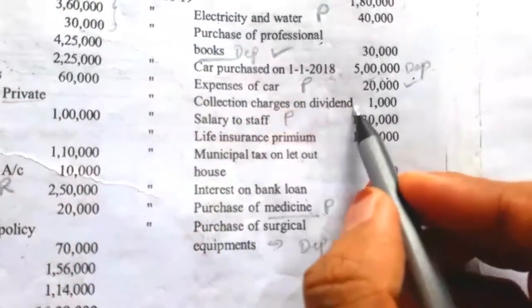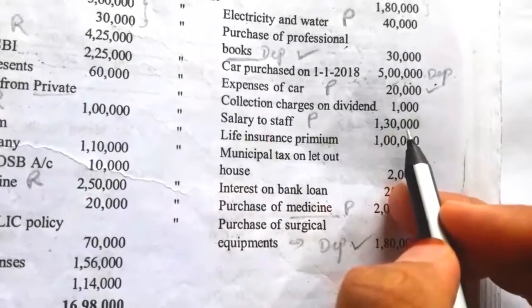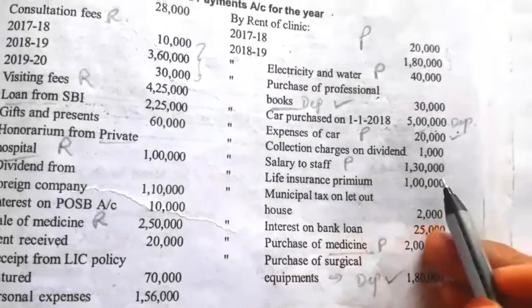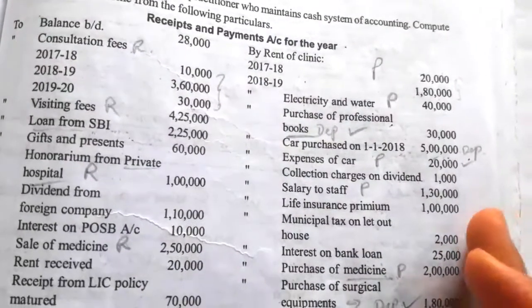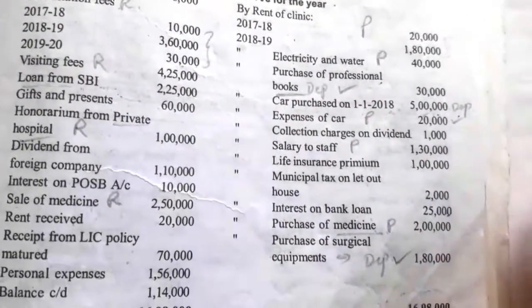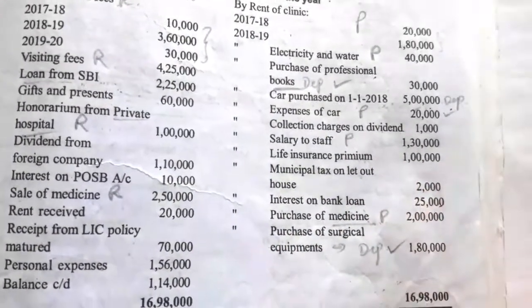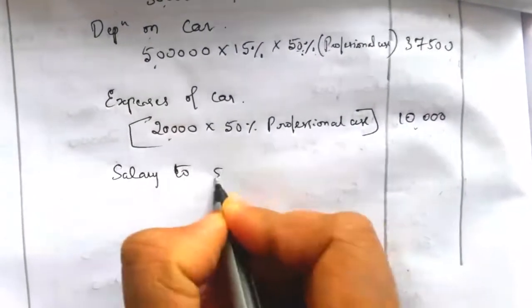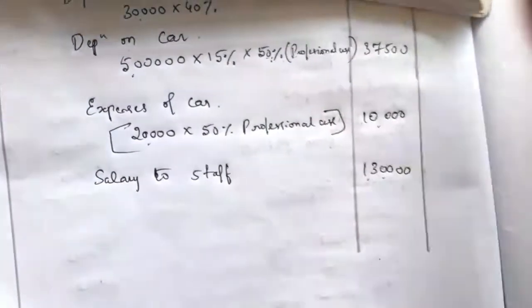Then collection charges on dividend are not relating to the profession. Then salary to staff, rupees 1,30,000, is paid. This doctor has paid salaries to the staff of his clinic, rupees 1,30,000. In the cash book, whatever is given on the payment side means it is an already paid amount. This total 1,30,000 is paid, so we only take the paid value of salary. So salary to staff is taken as a professional payment, and the value is 1,30,000. There is additional information.